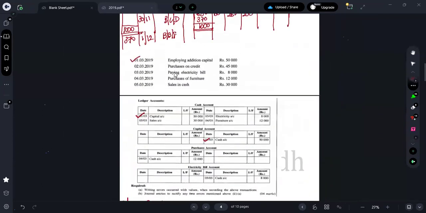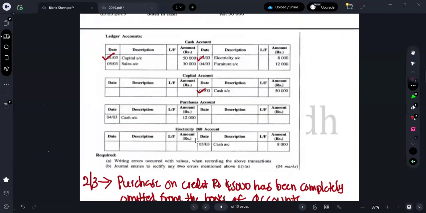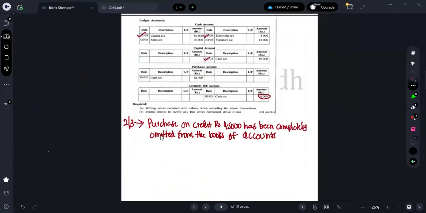Let's go for the third one. Paying electricity bill 8,000. So when you are paying electricity bill 8,000, what's the double entry? Cash account should be credited by 8,000. It's correct. And electricity bill account should be debited by 8,000. No. Here without debiting 8,000, what our accountant has done? He has also credited in the electricity bill. So what's the error they have made?